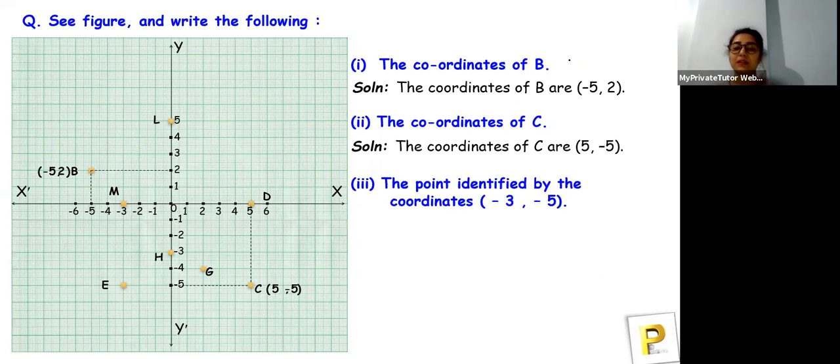Okay, the next question is: the point identified by the coordinates -3 and -5. Tell me, where are these points? Wow, awesome. Arnav is starting to answer now. Good. -3 and -5. I've already got those answers. Let's check it, are you guys correct or not? You can see that -3.